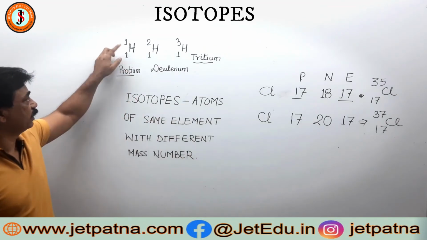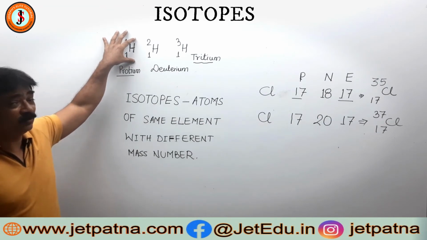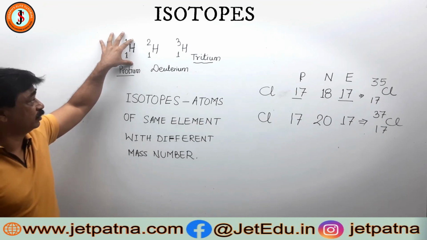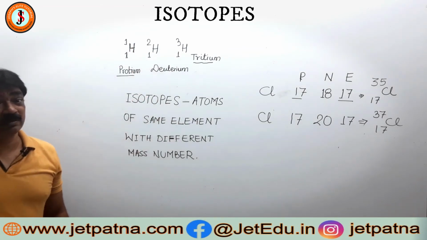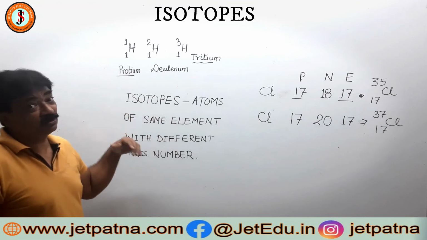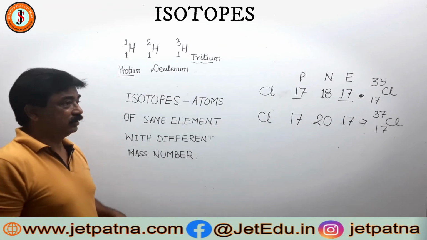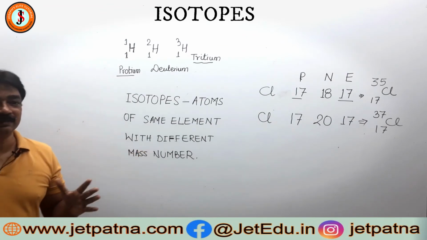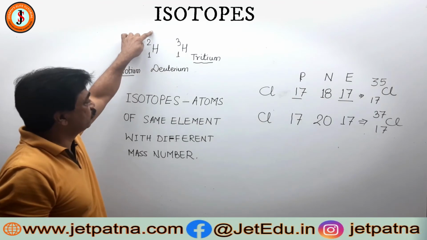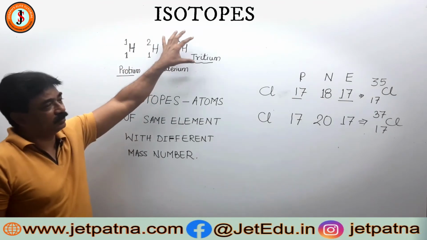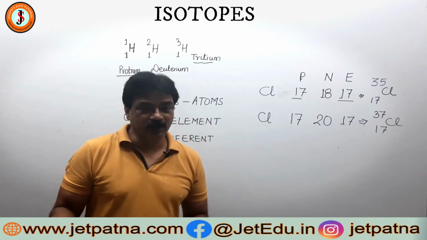Here, 1 minus 1, the hydrogen atom, protium, will have no neutrons. Majority of the hydrogen atoms you will get will be of this type. There will be a very small percentage of deuterium, sometimes called heavy hydrogen, and the water formed by deuterium is called heavy water. It has use in nuclear reactors. Sometimes we symbolize it as D2O also. So 2 minus 1, 1 neutron over here, 3 minus 1, 2 neutrons over here. This is a little rarer than these two. So this is the first thing we've understood about isotopes.